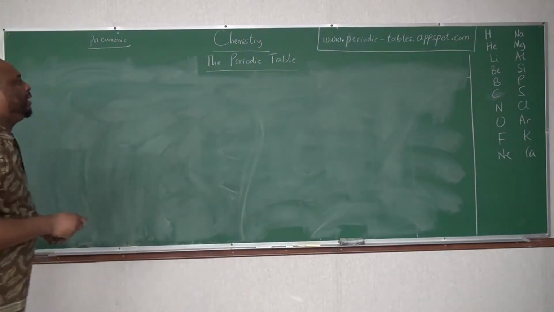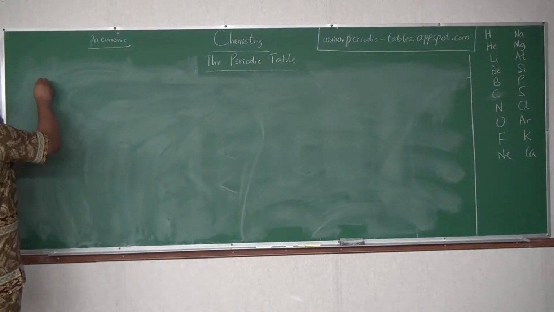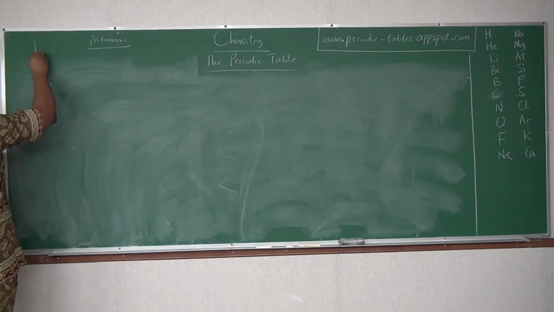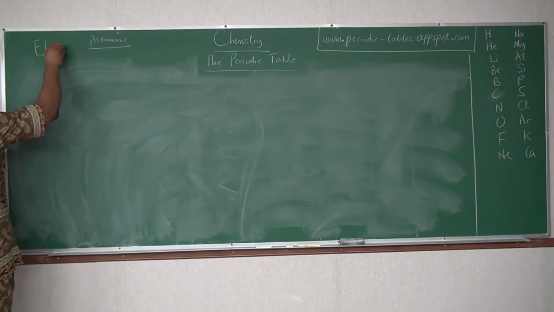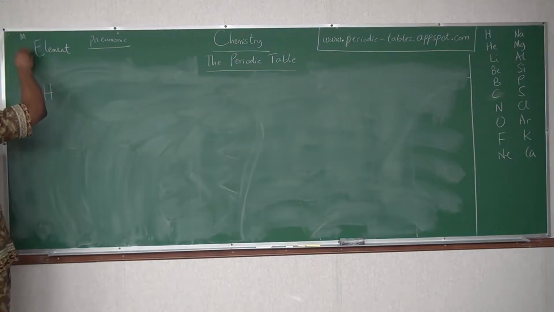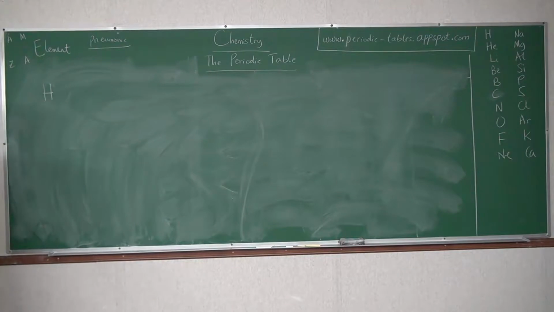So what we're going to do here, we'll put the first one here, hydrogen. Remember, it has atomic number 1. Here you have element, mass number, atomic number, your A and Z. So this guy is 1, atomic number 1.